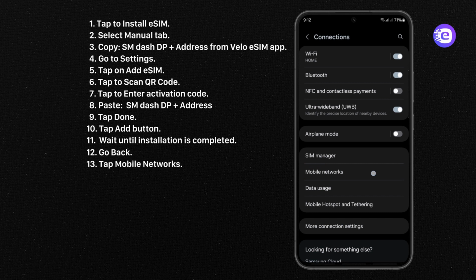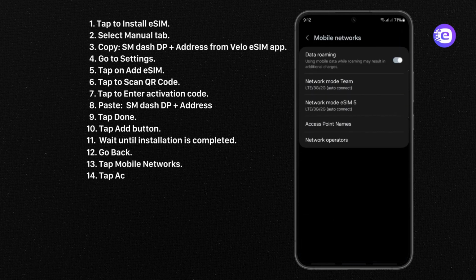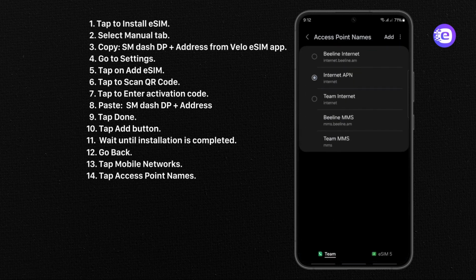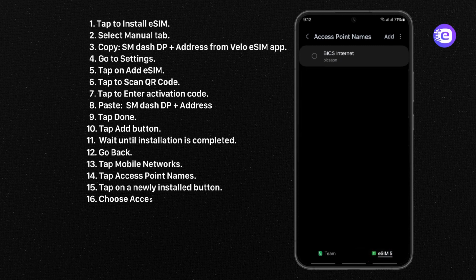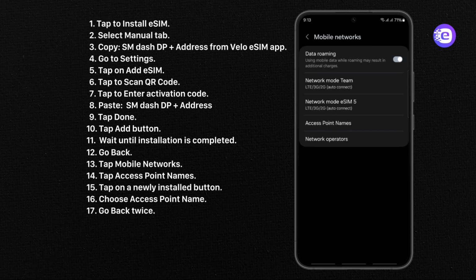Tap Mobile Networks. Tap Access Point Names. Tap on the newly installed eSIM button. Choose Access Point Name. Go back. Again, press Back button.